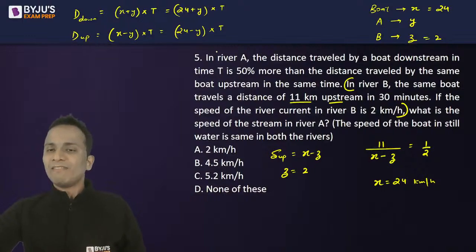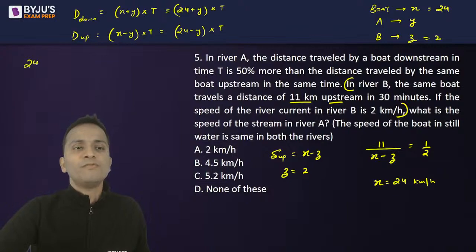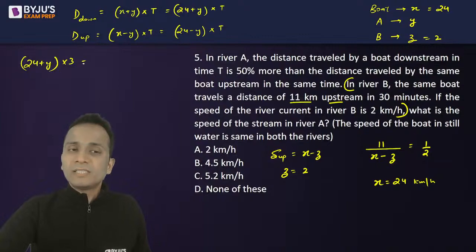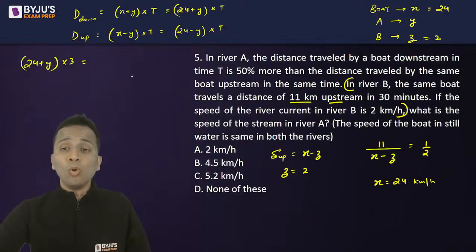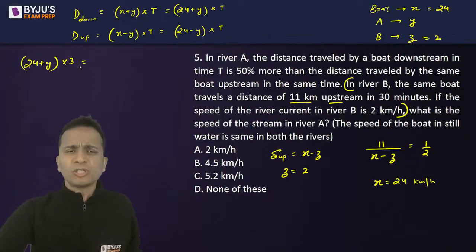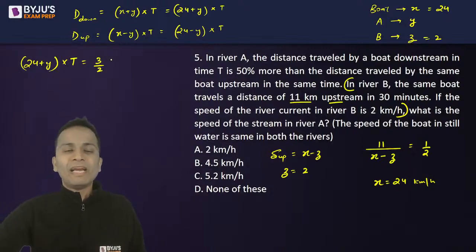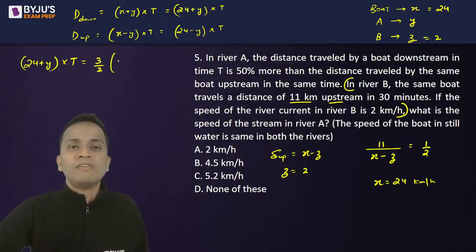Now the distance traveled by this boat downstream, 24 plus y multiplied by t, this distance is 50% more than the distance traveled by the same boat upstream. 50% more means half times more, that means it will be 3 by 2. I'm sorry, a small correction. So this is t, not 3. T. Okay. So it is 3 by 2 times the distance traveled upstream.